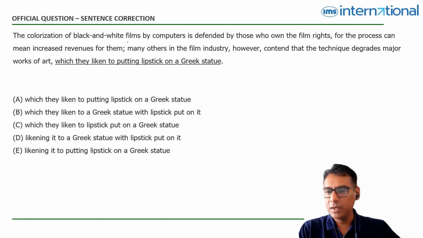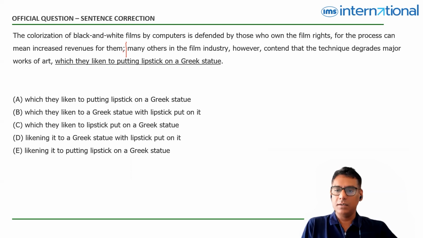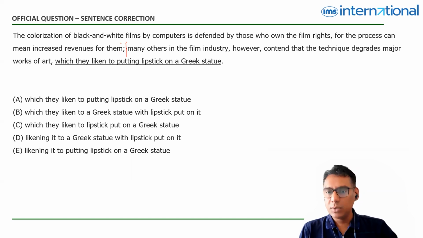Makes sense. One thing, however, to note here is that there is this semicolon right here. Now what is a semicolon? Semicolon basically is a technical punctuation, rather a technicality, to separate two sentences. So what that means is that on the left side we have one complete sentence, on the right hand side we have another complete sentence. Do we see any underlined part in the first sentence? No, there is no underlined part. The underlined part is in the second half of the sentence.